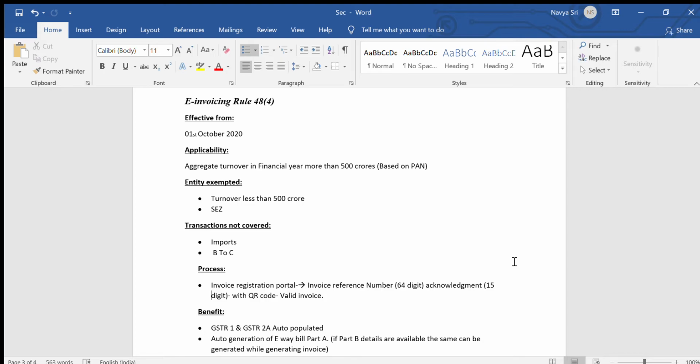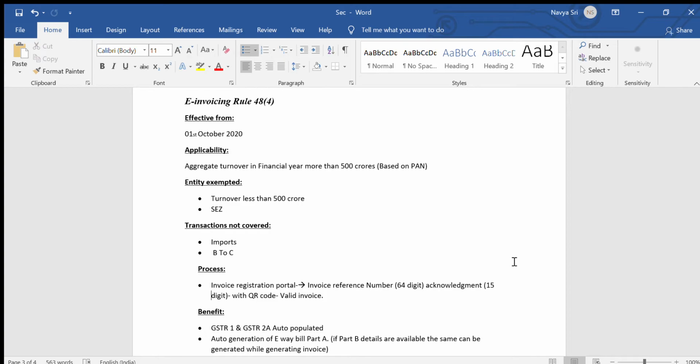Once you upload the invoices from your ERP system to the invoice registration portal, either manually or through the GSP, the IRN is generated. At the time the IRN is generated, e-waybill Part A will also be auto-generated. E-waybill Part B can also be generated together with this if you have the details, or subsequently we can fill in the details of Part B.